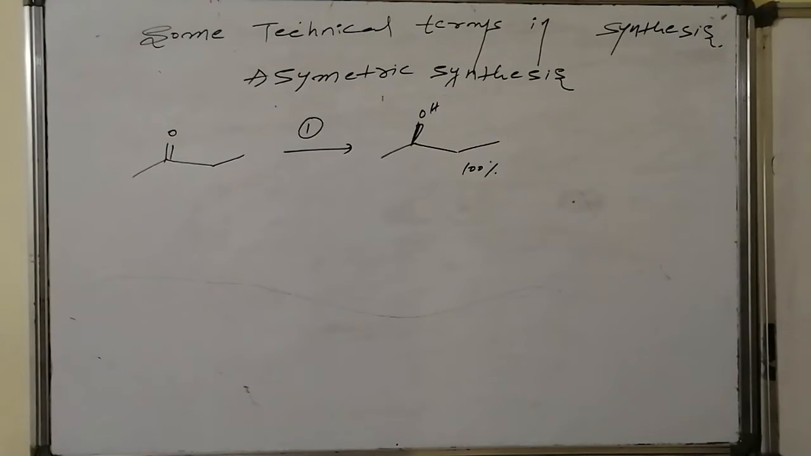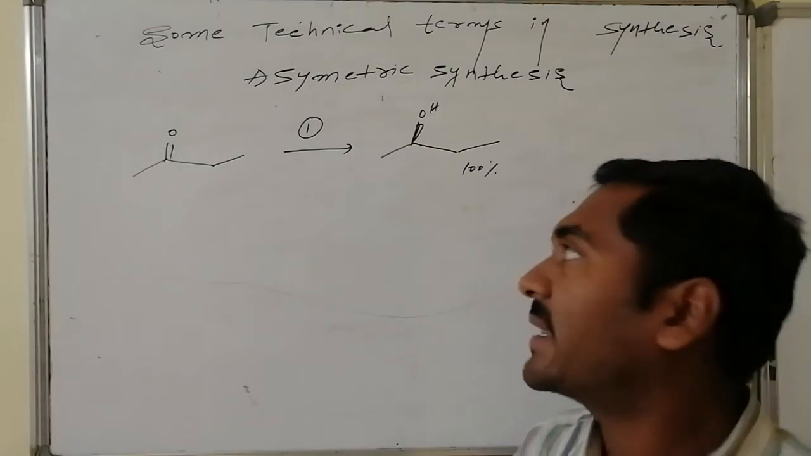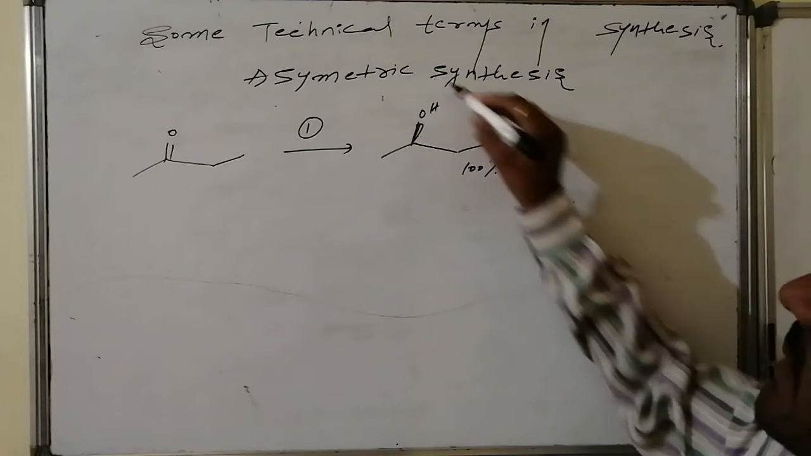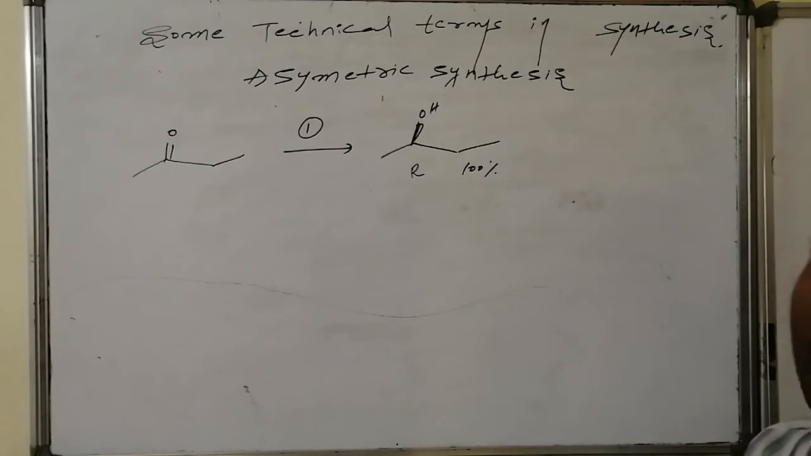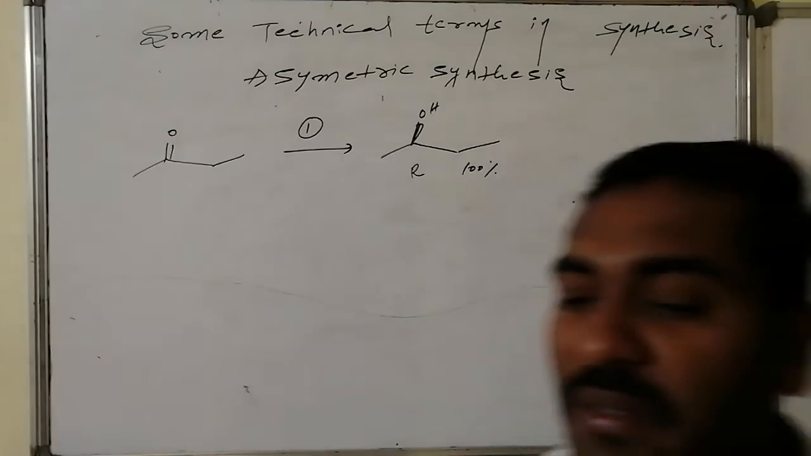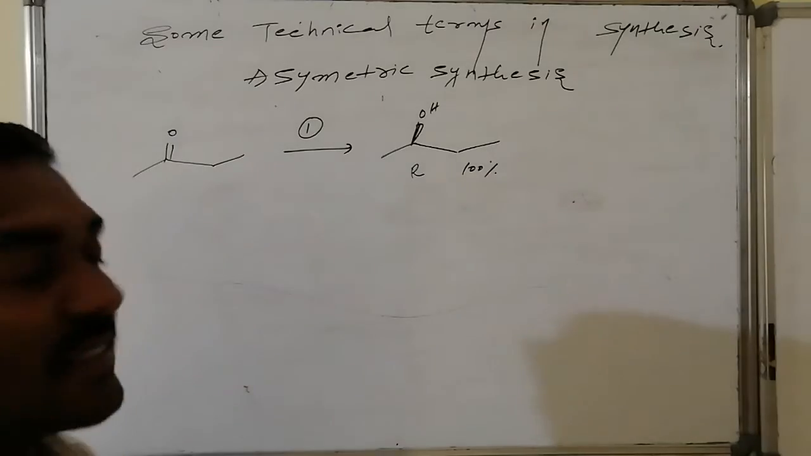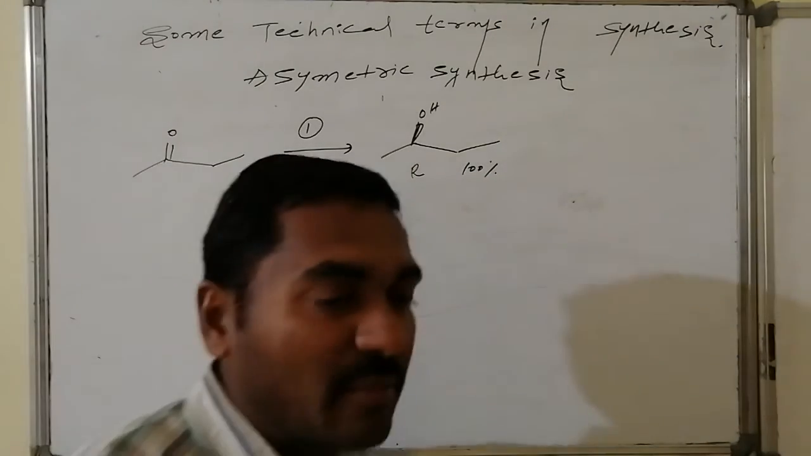Yes, there is a reaction. Butan-2-one is there. By using some reagent, it is converted so that 1, 2, 3 are present in the clockwise direction, that is R configuration. R-2-hydroxybutanol is obtained, only R, 100%, there is no S. Such a reaction is an asymmetric reaction. A symmetrical molecule is converted to an asymmetric molecule.